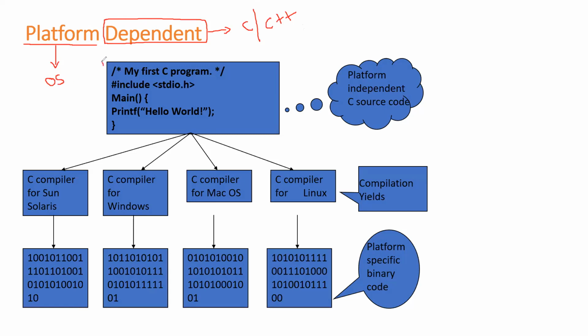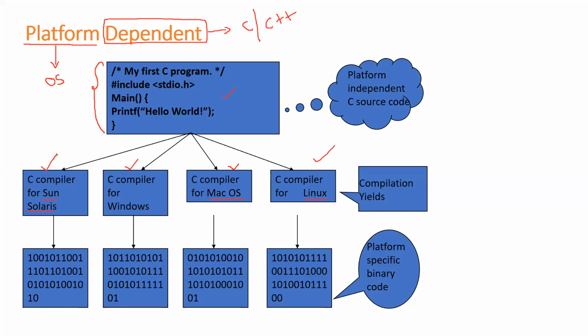Here you see, I've written a simple C program, and the same C program I'm trying to compile in Sun Solaris, which is an operating system. The same C program I'm trying to compile in the Windows operating system, in Mac OS, and in the Linux operating system.